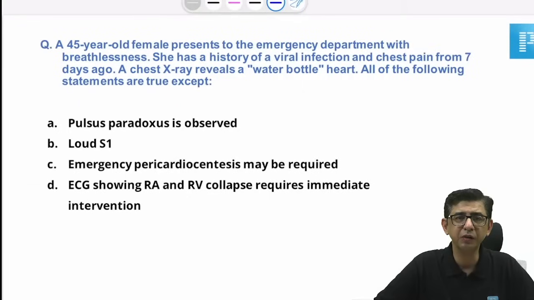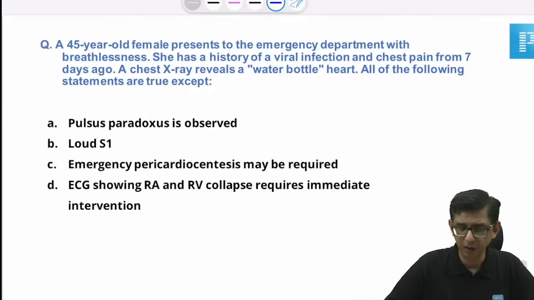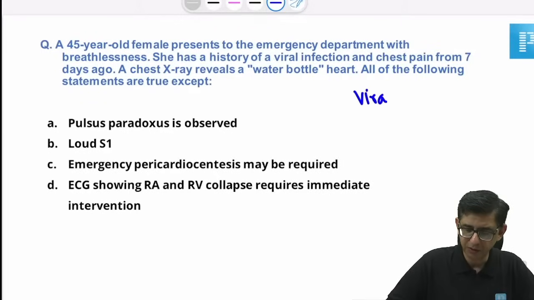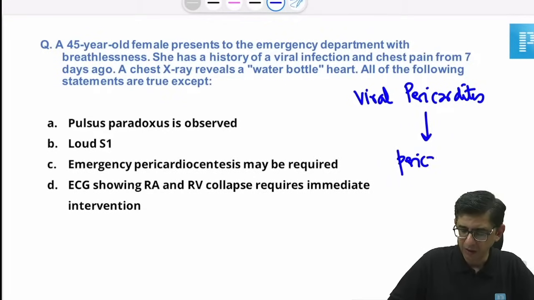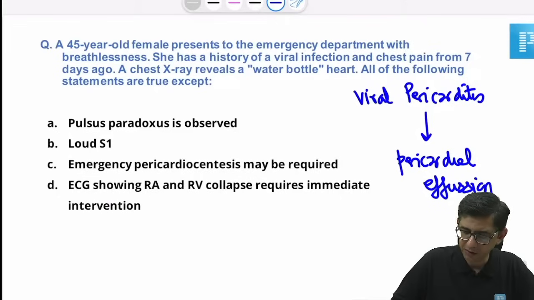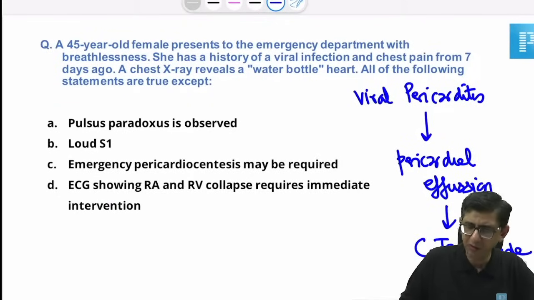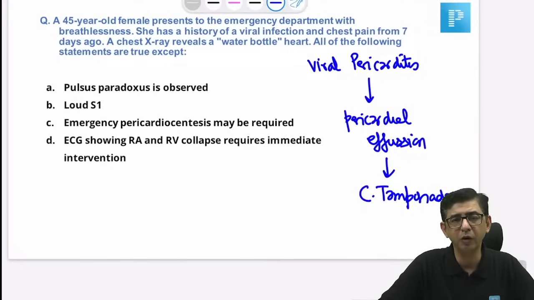This was a case of, I think, viral pericarditis, and then there is a pericardial effusion. That effusion has become so big that it's going to contribute to the development of cardiac tamponade. Since there's a viral infection present, it started off as viral pericarditis, but then evolved into a pericardial effusion. As the effusion has become bigger, it will compromise the ventricles. There will be a diastolic collapse of the ventricles, as given in the question, that is tamponade. So everything fits the bill. There is going to be a compromise of the heart.